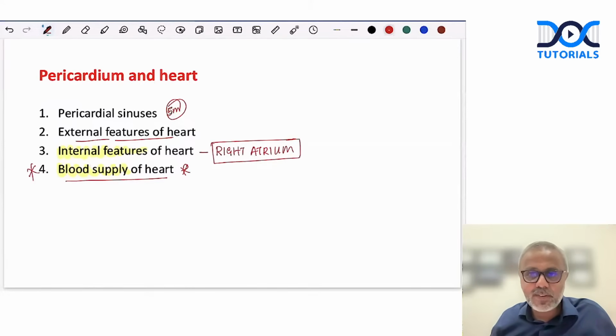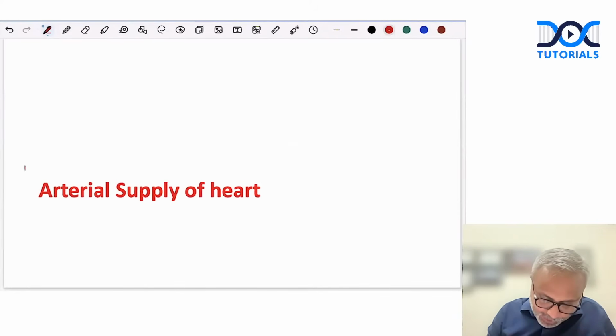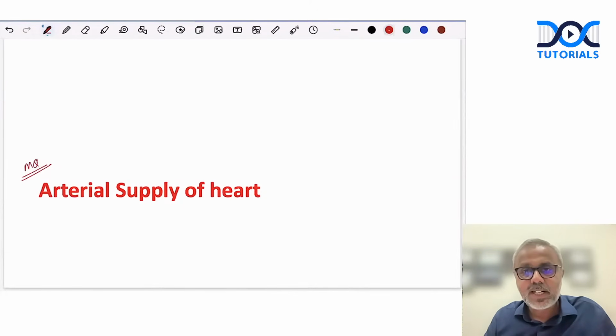Now, since we have talked about the topics which can very often be asked in your exam, I thought let's discuss a few important topics. I know in 45 minutes to 1 hour, we'll not be able to discuss everything. But what I've given in the first half an hour is an overview of the topics to be prepared from thorax. Now, one of the most important questions in the section of thorax is regarding the arterial supply of the heart. So let's spend some time trying to learn about the arterial supply of the heart. And after that, Karthik, we will talk about the lymphatic drainage and we will focus on the thoracic duct, right?